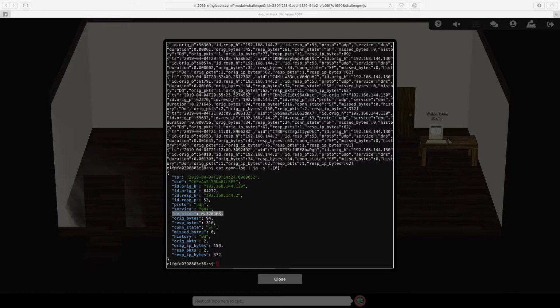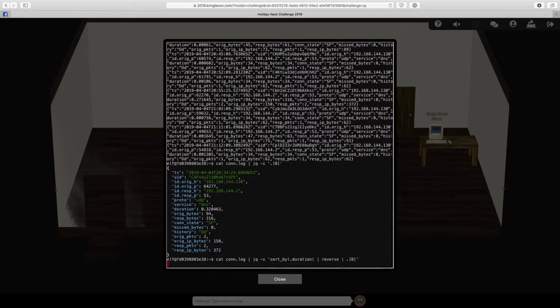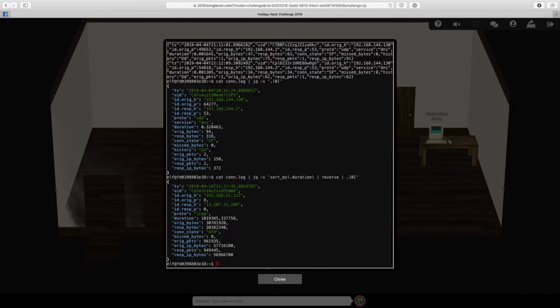So I'm going to do the same thing, but now I'm going to be sorting by duration in reverse order, and I'm going to get that one element. We have to wait for that to finish. We'll get an entry which has this extremely long duration, and that's what we're looking for. And the final solution is going to be what the IP address is for that.